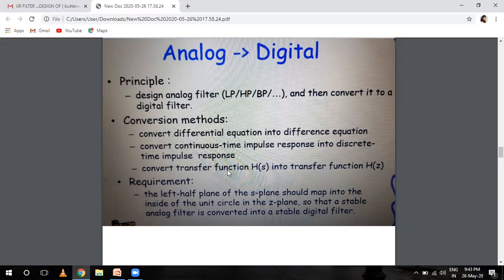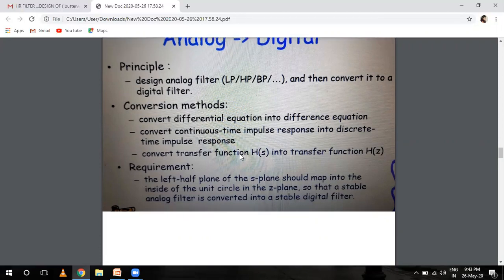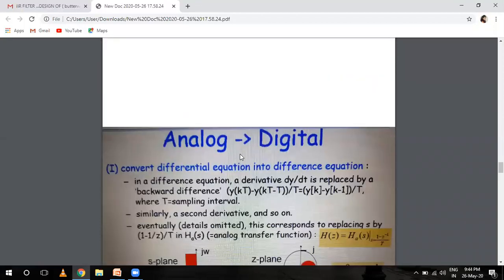देखिए, this third one is a bilinear transformation जो कि हम पढ़ चुके हैं. This is our differential derivative approximation जो कि हम पिछली वीडियो में पढ़ चुके हैं. This is our impulse response or impulse invariant method जो कि हम इसी वीडियो में अभी पढ़ेंगे. This is the impulse invariance method.